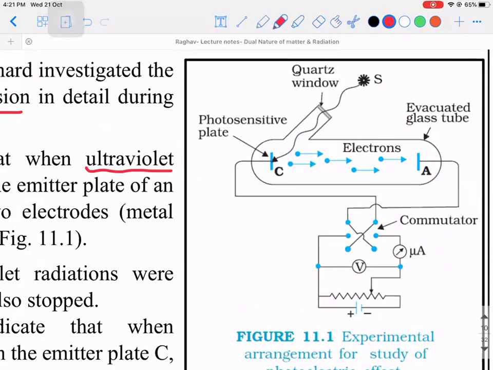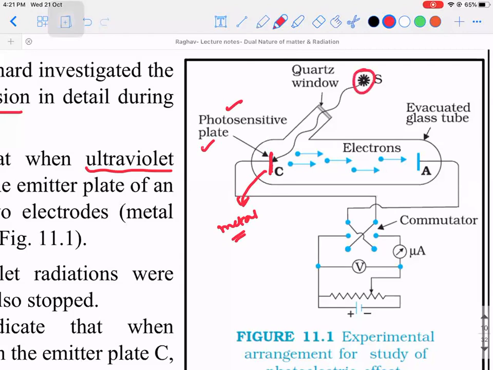So the plate C, which is technically called a photosensitive plate, we call it that because it is sensitive to light. Okay, so this one should be a metal. Right? What metal and all, we'll think about it later. It should be a metal.